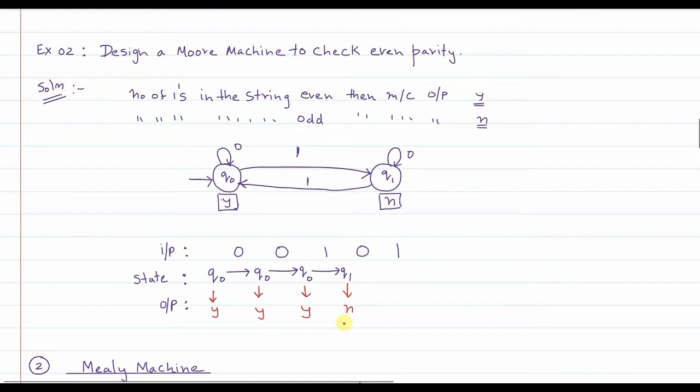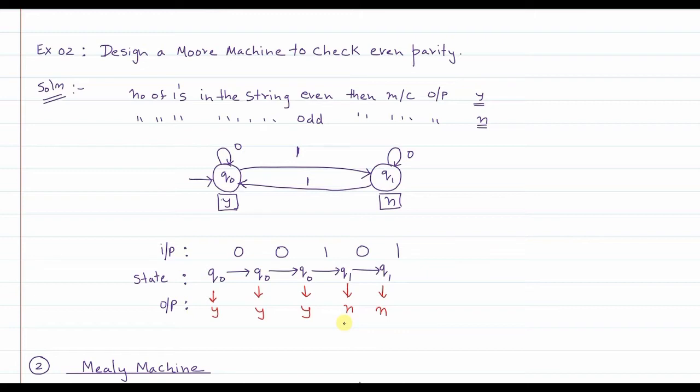Then further, when you are in q1 state and another 0 is encountered, what happens? From q1 you remain in q1. That means although another 0 is encountered, the number of ones is still odd and the output associated with q1 is no. That means the string scanned so far has an odd number of ones, so it is not even parity.